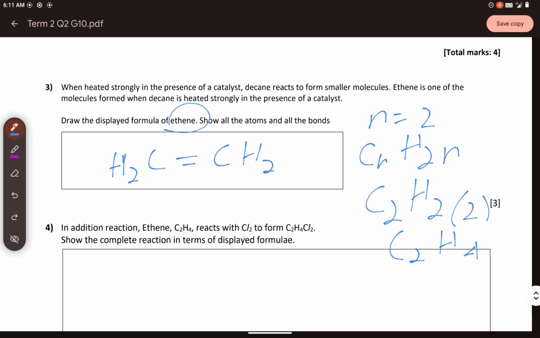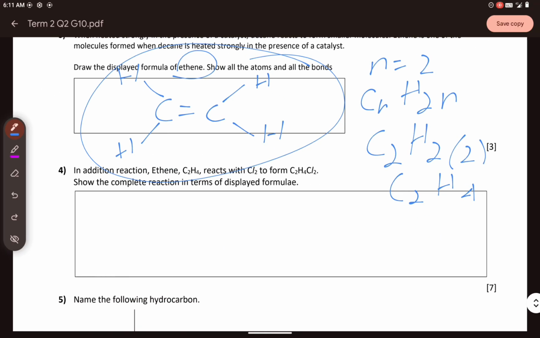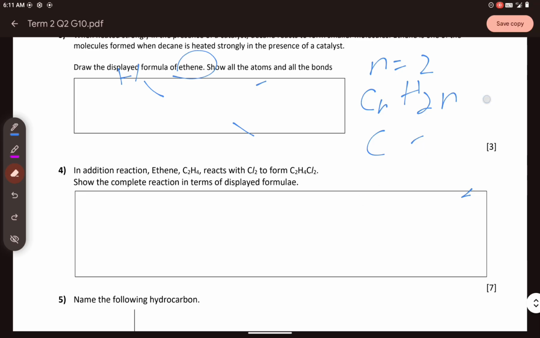But if you want to draw the displayed formula, it should look like this: a double bond, and then bonds drawn diagonally, because the hydrogens repel strongly and have a diagonal formation in the bonding. That's why it looks like this. Your answer should look like this. Okay, so in the addition reaction, ethene reacts with chlorine gas to form dichloroethane. Show the complete reaction in terms of the displayed formulae.